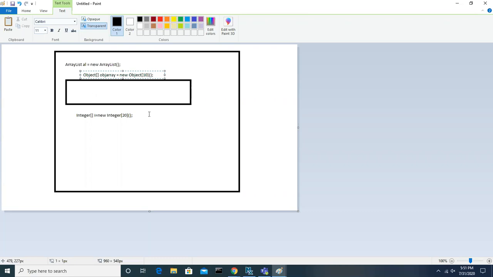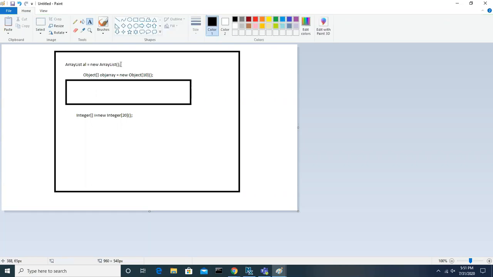ArrayList is not for storing only some specific type of data. The collection is not for storing a specific type of data. In arrays, when you declare, it is specific, but when you come to the collection framework, it is not for a specific type of data. You can store any kind of data.